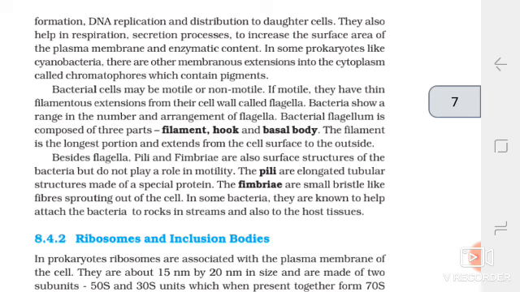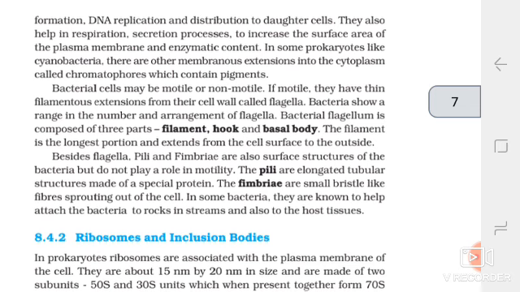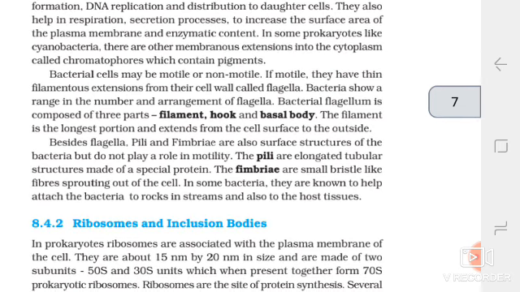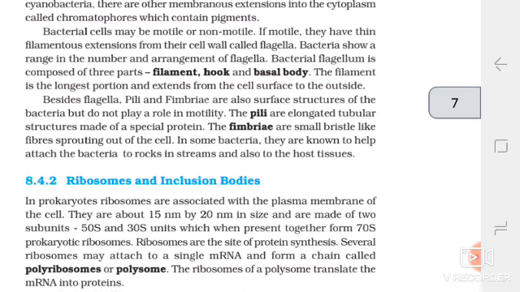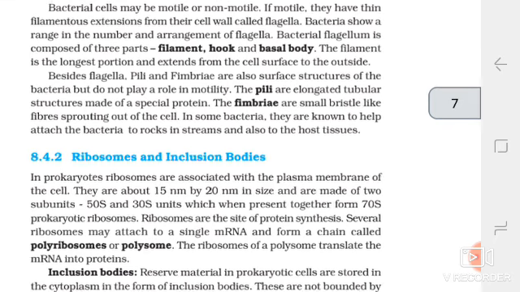Besides flagella, pili and fimbriae are also surface structures of the bacteria, but do not play a role in motility. The pili are elongated tubular structures made of a special protein. The fimbriae are small bristle-like fibers sprouting out of the cell. In some bacteria, they are known to help attach the bacteria to rocks in streams and also to the host tissues.